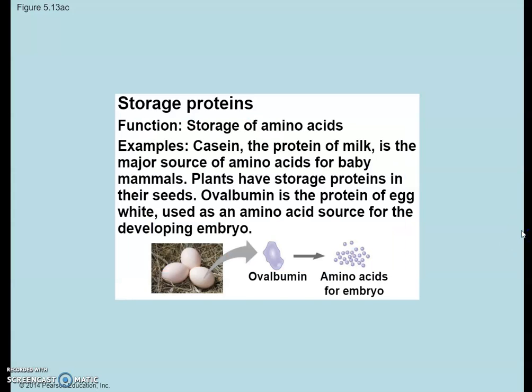Storage proteins, their function is the storage of amino acids. For example, casein, the protein of milk, is the major source of amino acids for baby mammals. Plants have storage proteins in their seeds. Ovalbumin is the protein of egg white, and it's used as an amino acid source for the developing embryo.